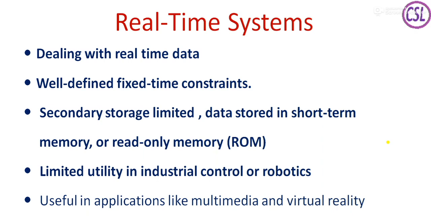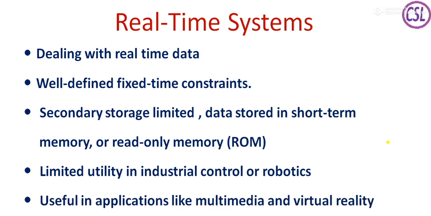So these types of systems are used in a very limited manner. Whenever there is a need, then we can use them. And most of the real-time systems are used in applications like multimedia and virtual reality, where the timing factor is important. So the number of frames transmitted per second, even for audio, the decibel rate, these are all coming under real-time data scenarios. So we can use these types of applications in multimedia and virtual reality.